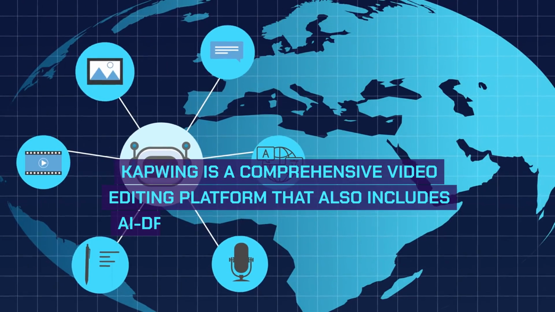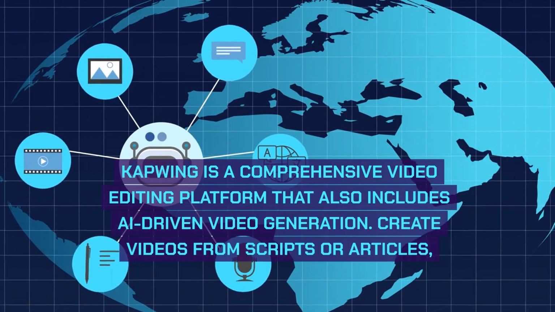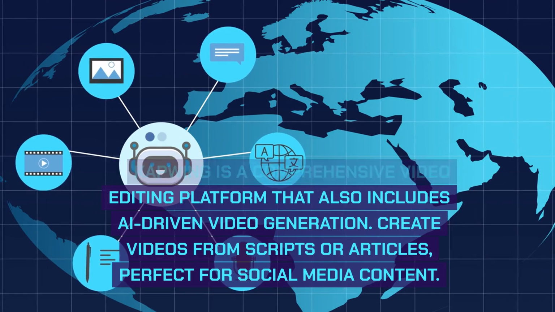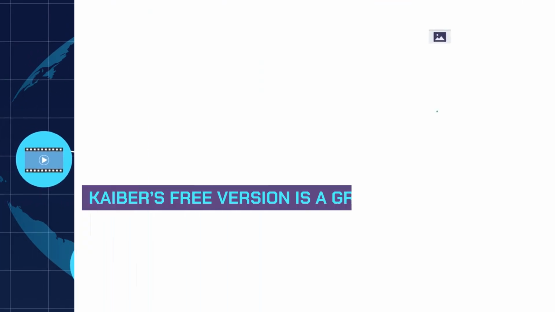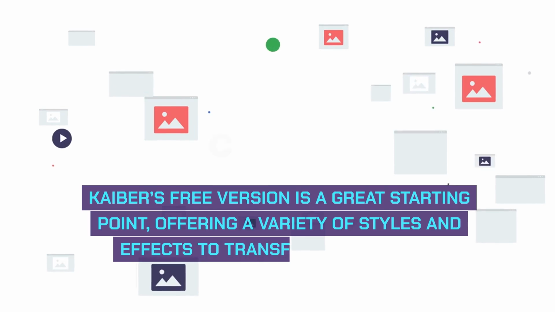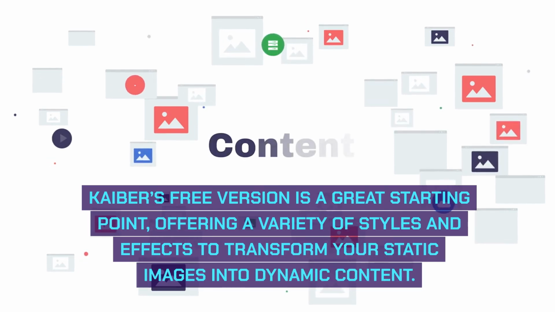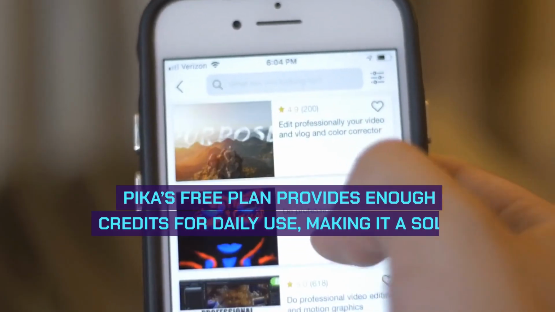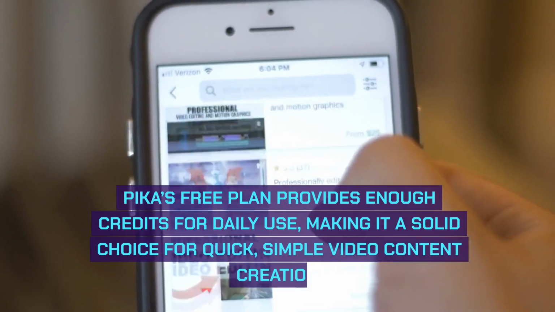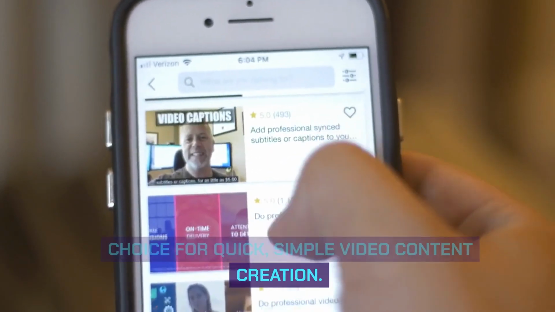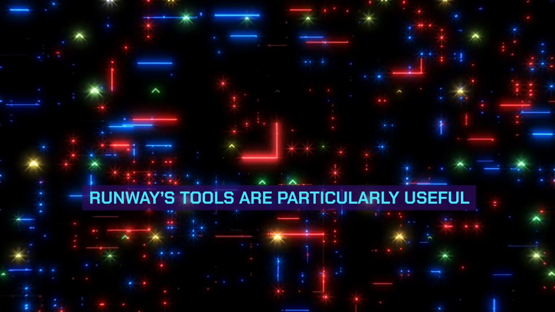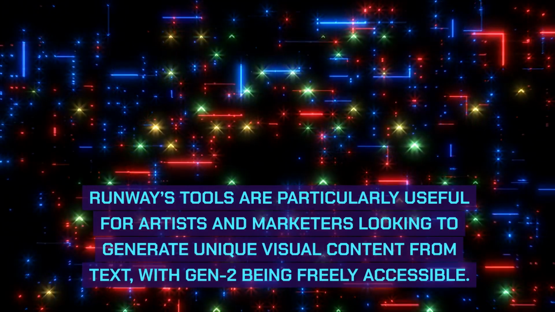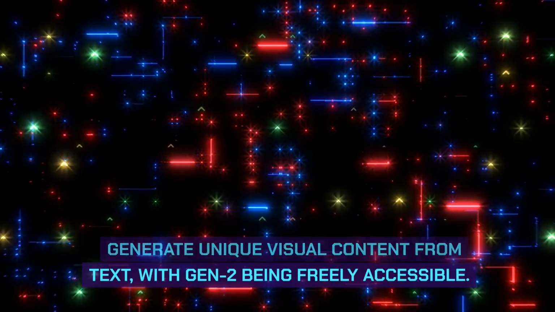Kapwing is a comprehensive video editing platform that also includes AI-driven video generation. Create videos from scripts or articles, perfect for social media content. Kaiber's free version is a great starting point, offering a variety of styles and effects to transform your static images into dynamic content. Pika's free plan provides enough credits for daily use, making it a solid choice for quick, simple video content creation. Runway's tools are particularly useful for artists and marketers looking to generate unique visual content from text, with Gen 2 being freely accessible.